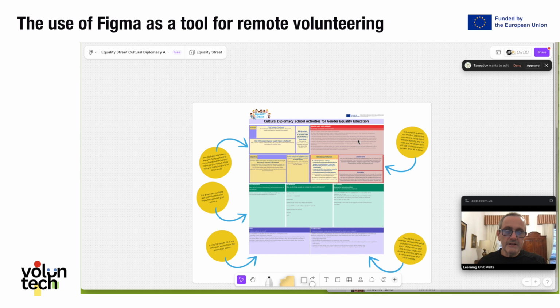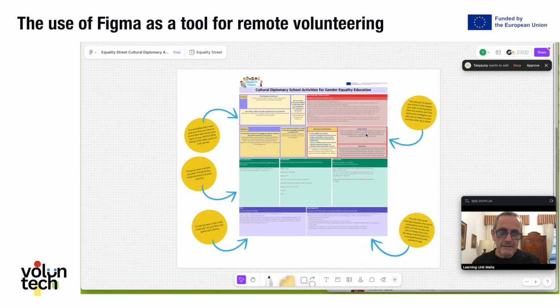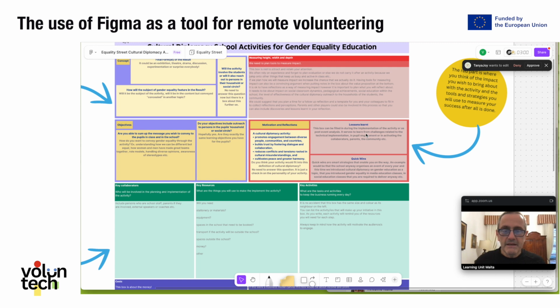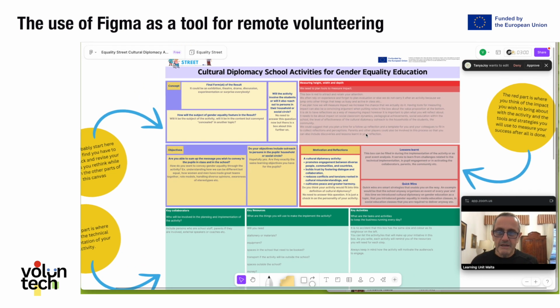If you click on that canvas that we shared with teachers, you end up with this. You can zoom in, of course. For this activity, we gave them directions. Okay, this is the general concept. Then there are the objectives of the activity.